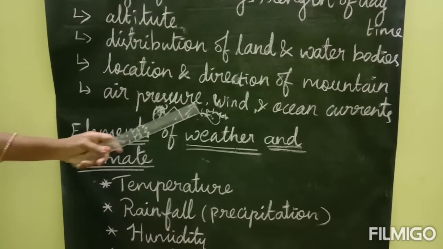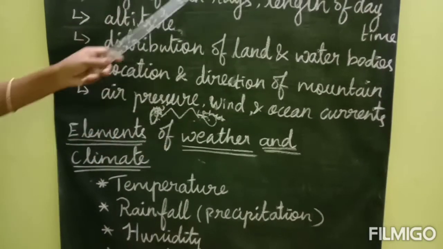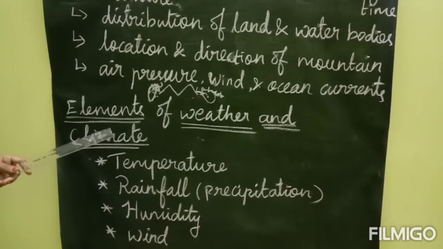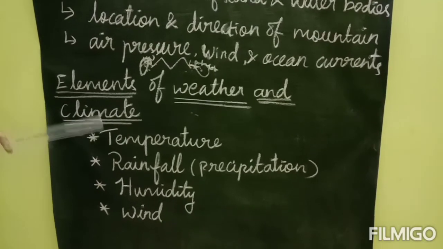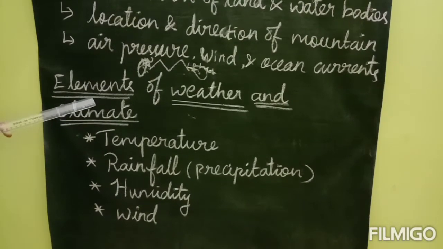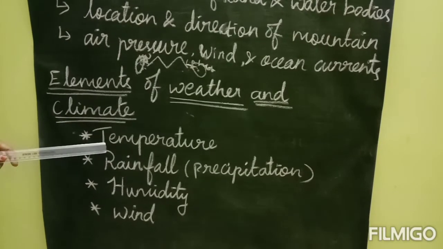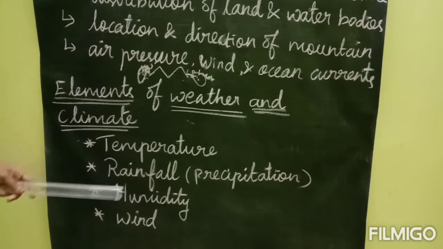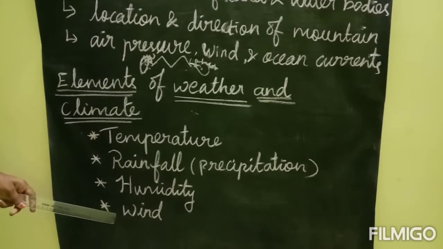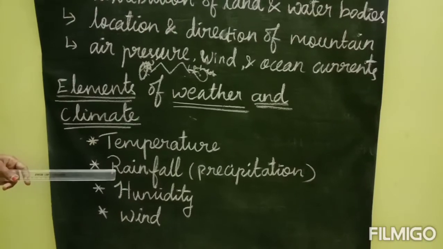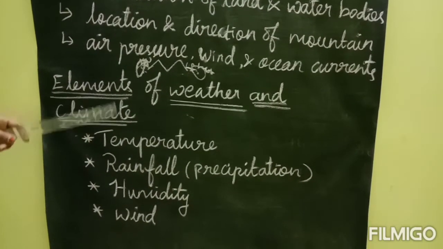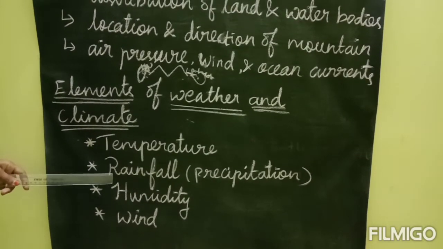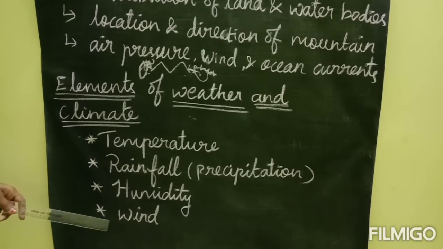Next, air pressure, wind and ocean current. All of these control the weather and climate. Next, we have already seen that weather and climate are determined by the elements. What are the elements? Temperature, rainfall, which is also called precipitation, humidity and wind. In a short answer also they will ask, what are the elements of weather and climate? There are 4 elements: temperature, rainfall, humidity and wind.